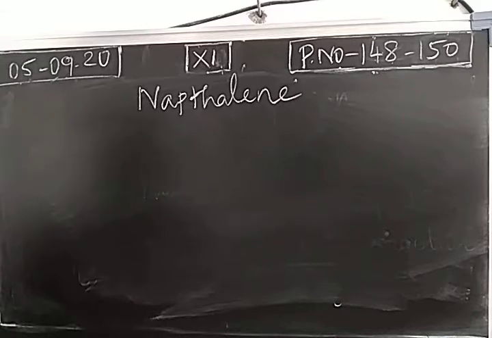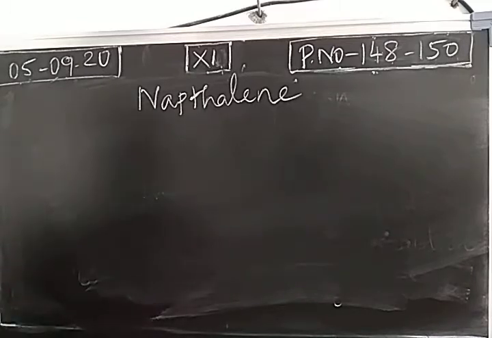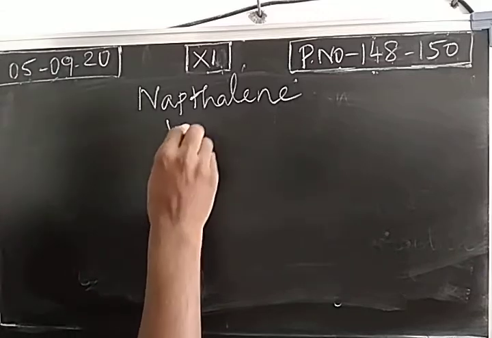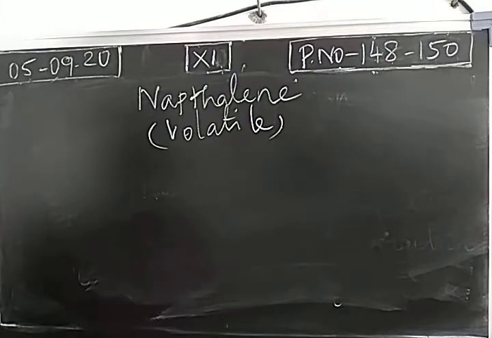To remove the impurity, we may select a sublimation process because the substance can undergo sublimation, can be directly converted into vapor. So naphthalene is volatile in nature. It can be directly converted into vapors. And some other impurities may be there.